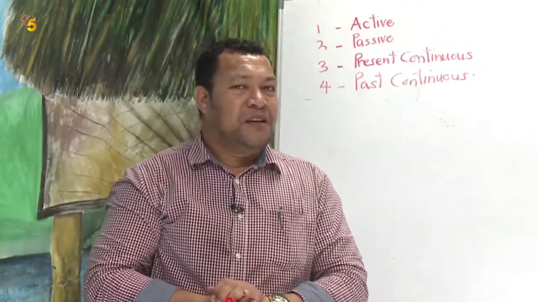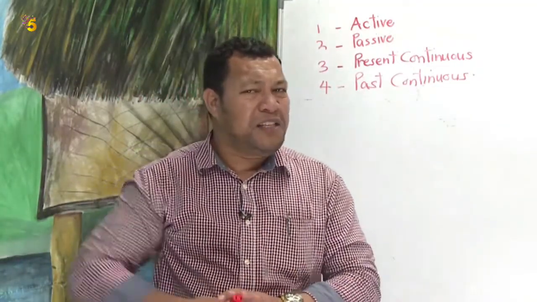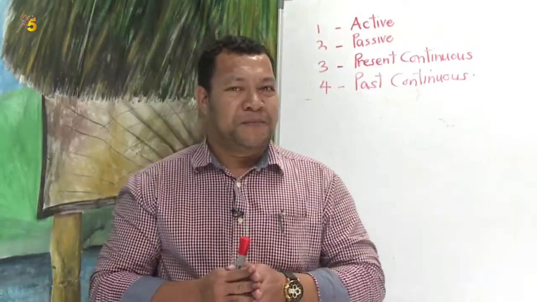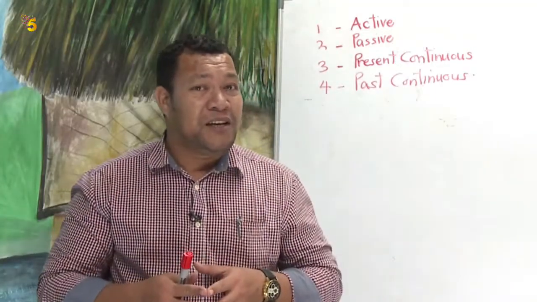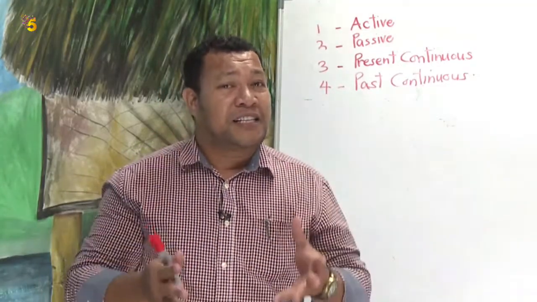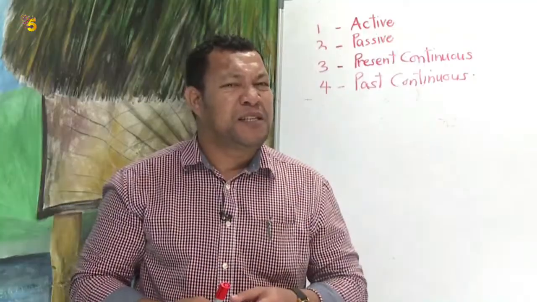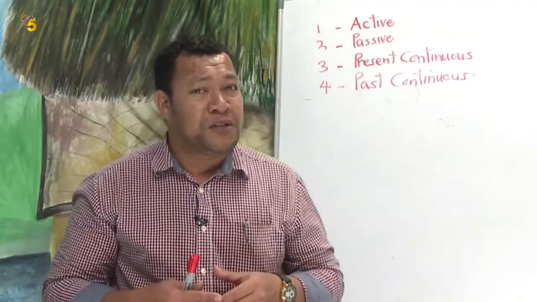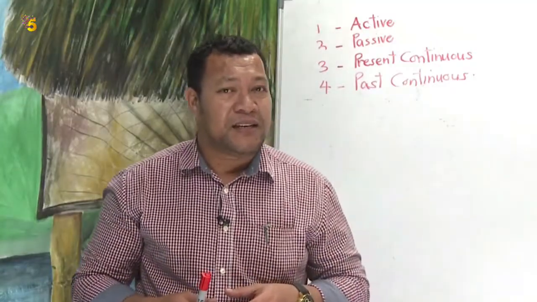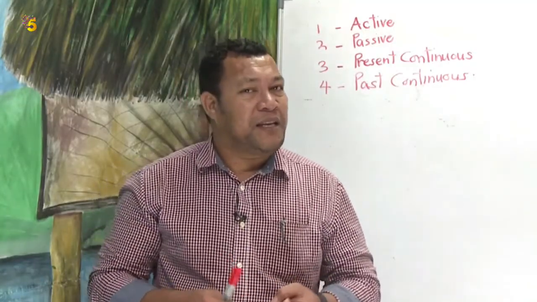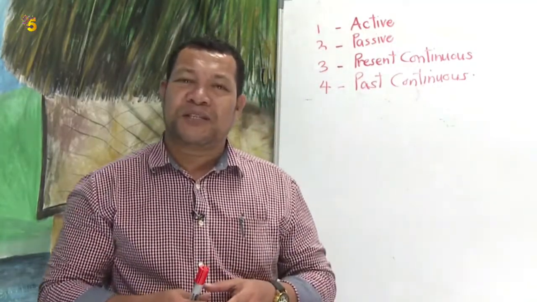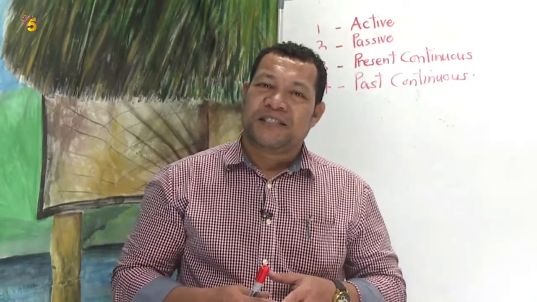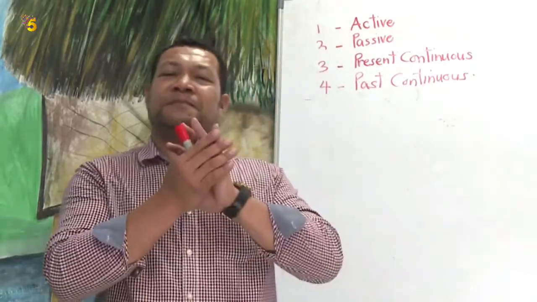Right. Do you remember what is active voice? Remember last week we had talked about active and passive. So can you tell me something about passive and active voice, or anything that you have learned from last week's lesson? What is passive voice and what is active voice? Excellent, right?